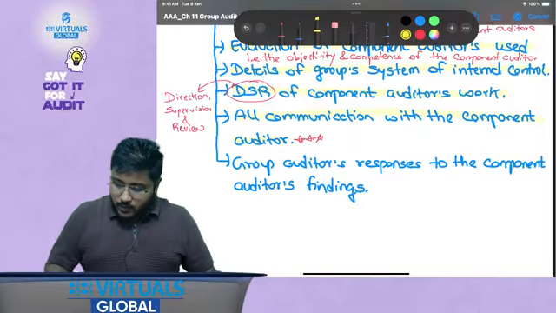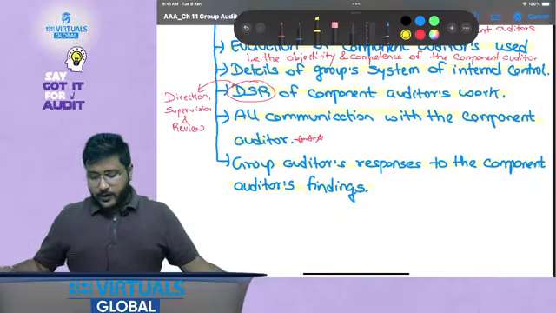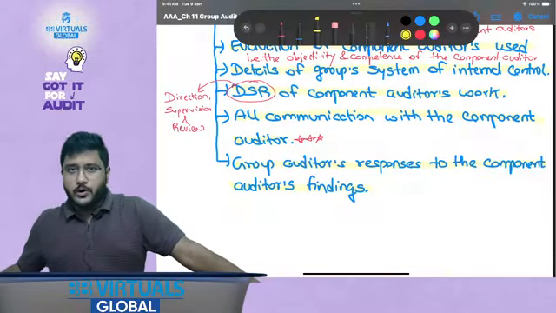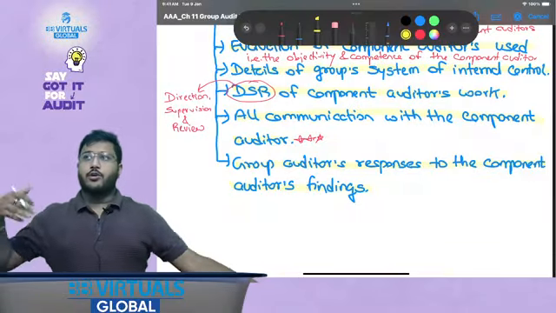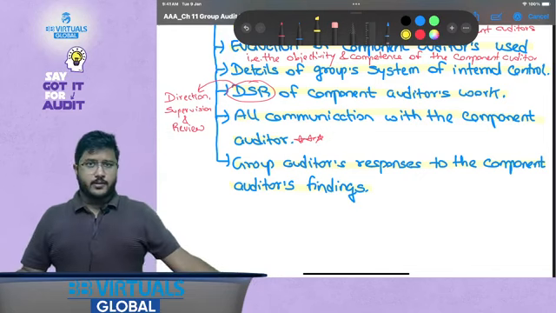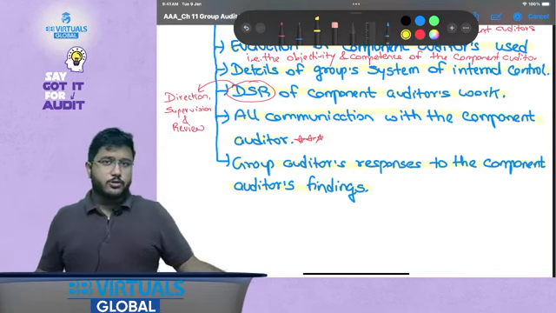Okay, now group auditor's responses to the component auditors' findings. That is, if the component auditor has found certain things which should be made part of the report, or they have made certain things part of their report, how are the group auditor's responses?